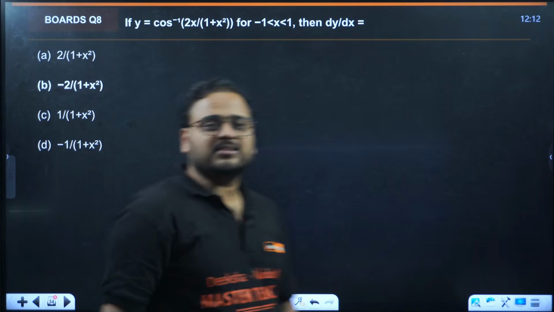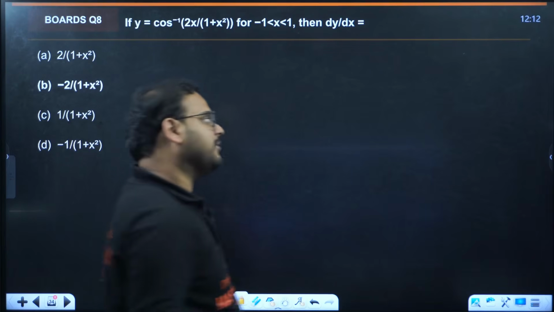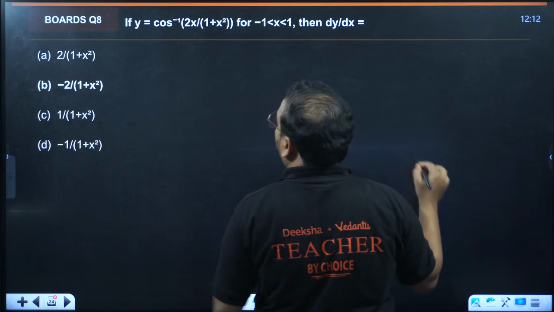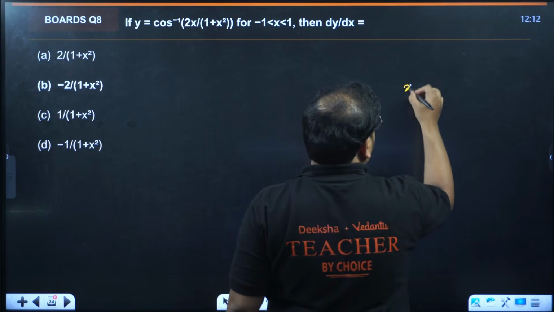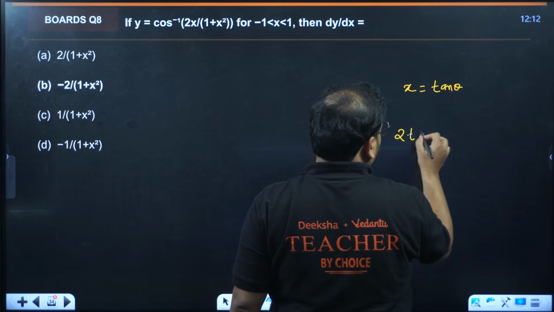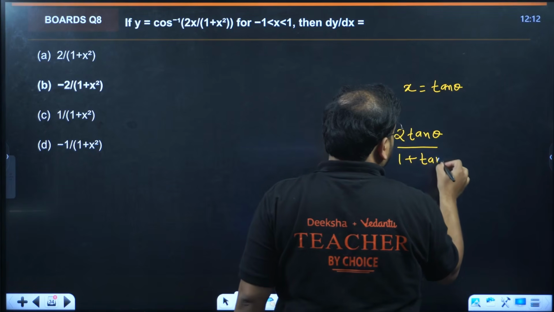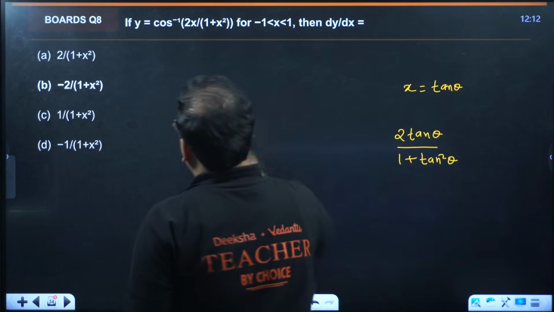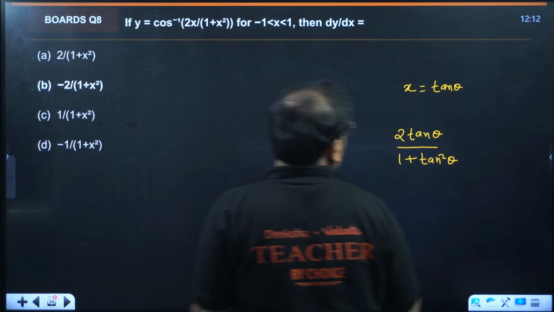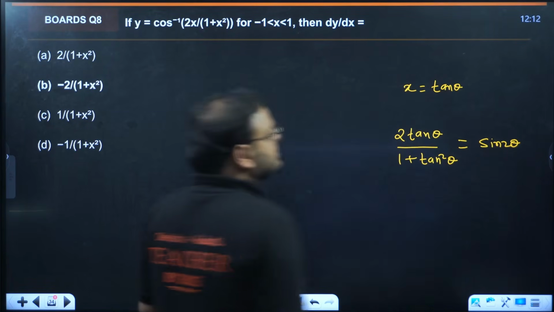y equals cos inverse of 2x upon 1 plus x square. Again I told you, whenever you have this form, remember it. Take x as tan theta, and we have 2 tan theta upon 1 plus tan square theta, which will be sine 2 theta.